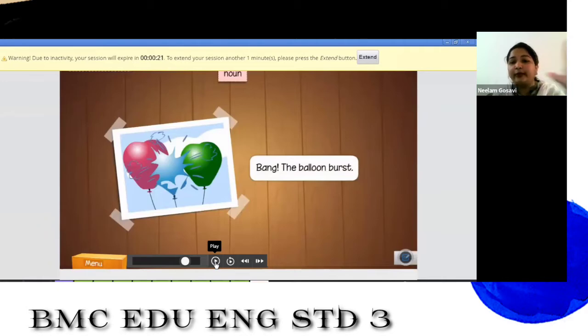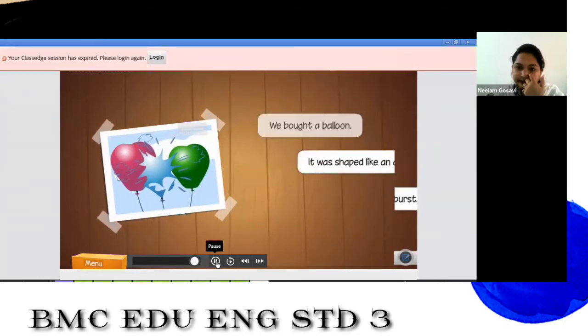So it is talking about a particular balloon which has burst. That is why we are using the definite article. The balloon burst. Here balloon refers to a specific balloon. When the noun describes a known thing, the is used to specify it. Vowels and consonants do not matter in this case.